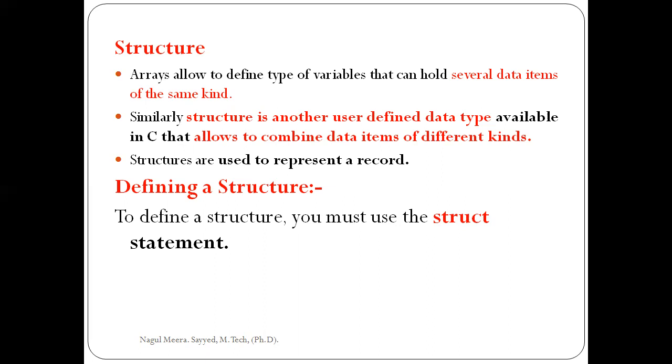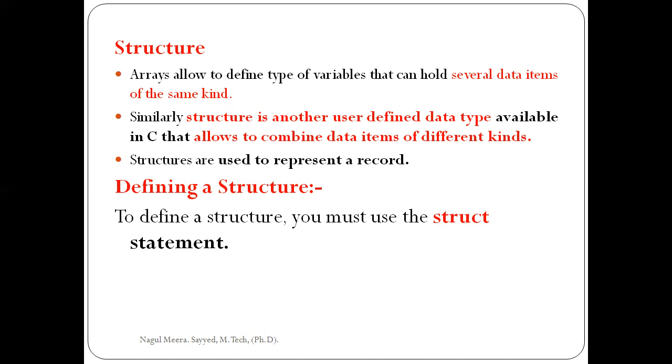So simply, structure is a collection of different types of data items. Array is a collection of similar data, but structure is a collection of different data types.